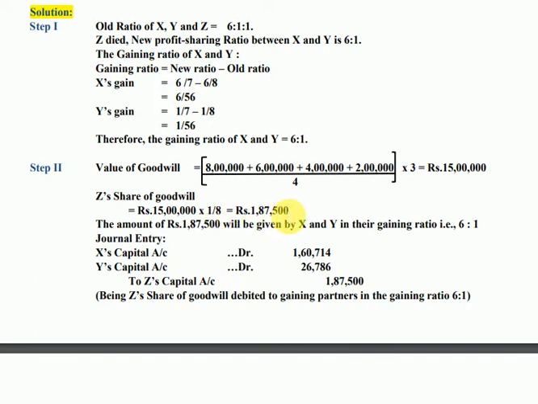Now, you know what we do: we divide this goodwill share of Z between the gaining partners X and Y in their gaining ratio. So the share goes as 1,60,714 for partner X. For partner Y, it comes as 26,786, and the Z partner is credited with 1,87,500, being Z's share of goodwill debited to gaining partners in the gaining ratio 6:1. So simple steps.